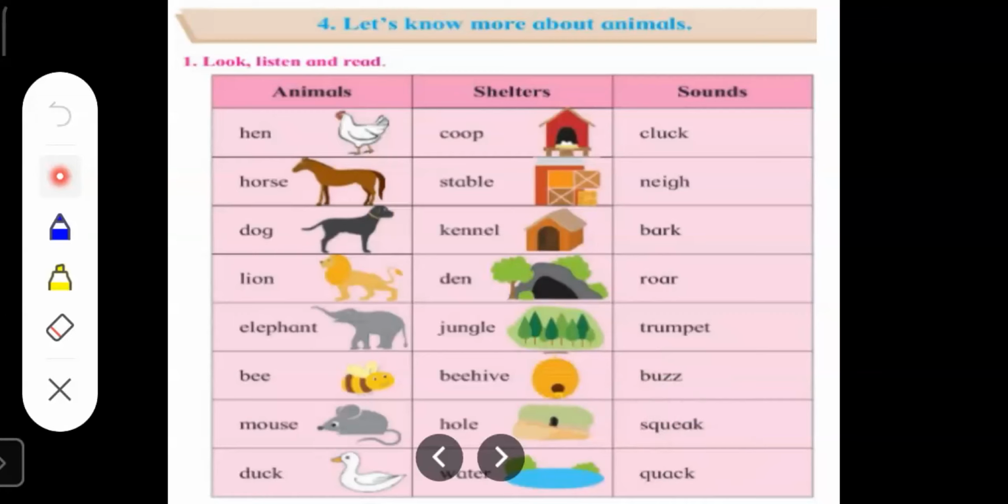So children, these are some of the animal names, their shelter names, and the sounds they make. Okay, I will read them one more time. All of you please pay attention.